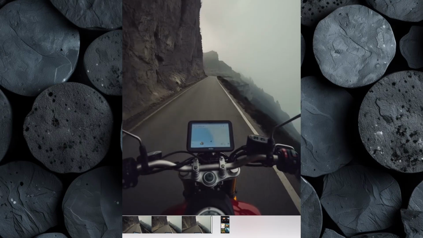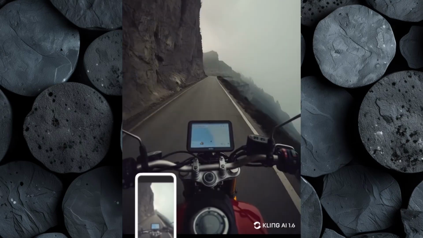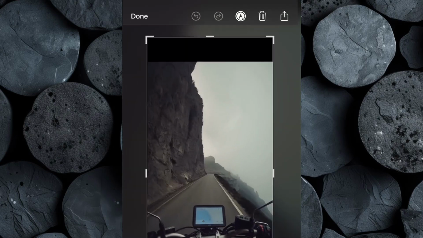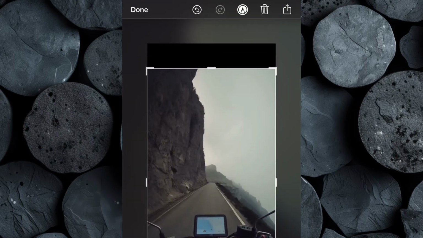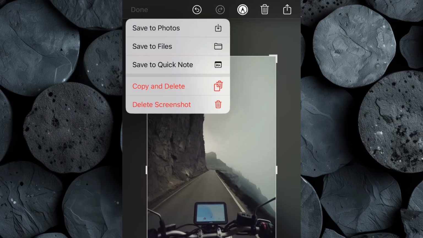Go to the very end of the clip and take a screenshot of the last frame. This final frame is crucial because it ensures that the next clip picks up exactly where the previous one ends, making the transition feel smooth and natural. After taking the screenshot, crop it carefully to focus on the key visual elements, then save it to your device.